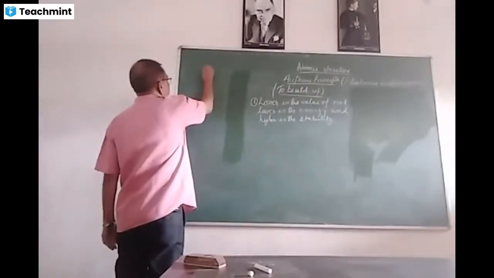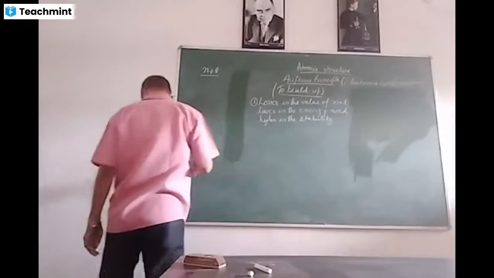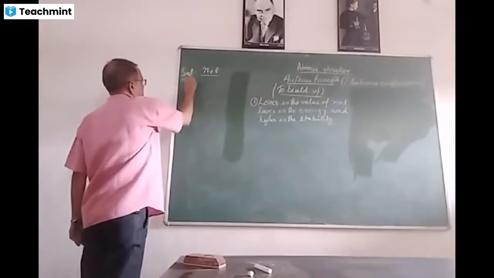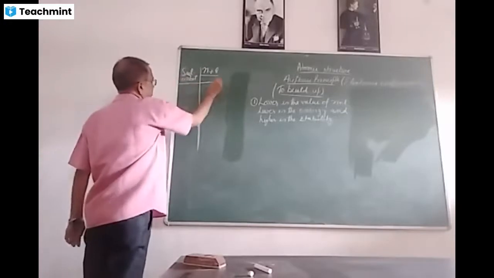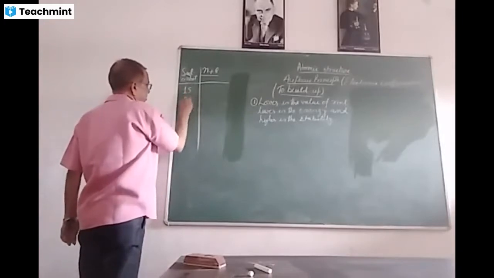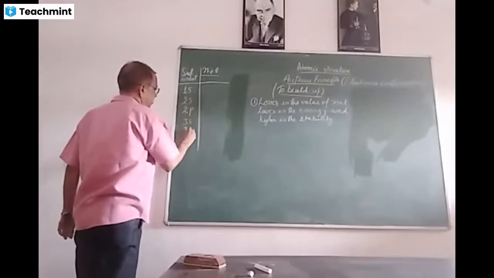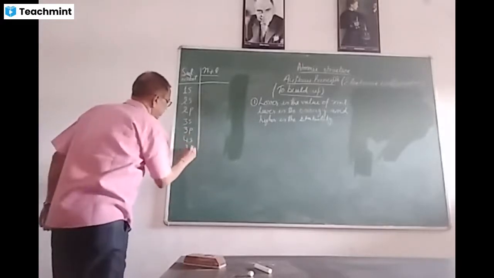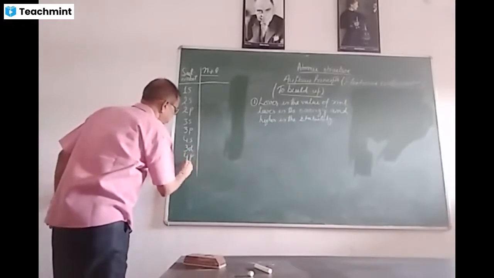Here, this is n plus l, and this is the suborbit: 1s, 2s, 2p, 3s, 3p, 4s, 3d, 4p, 5s, and so on.